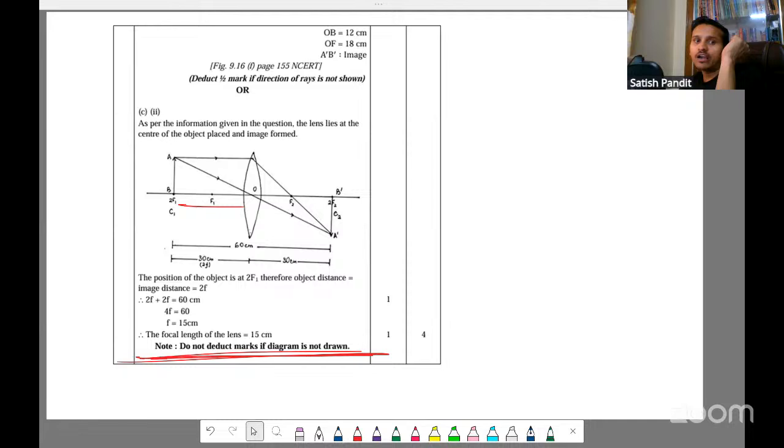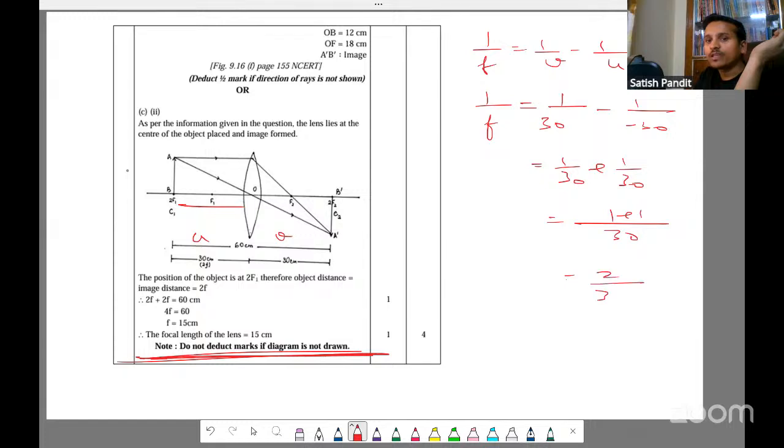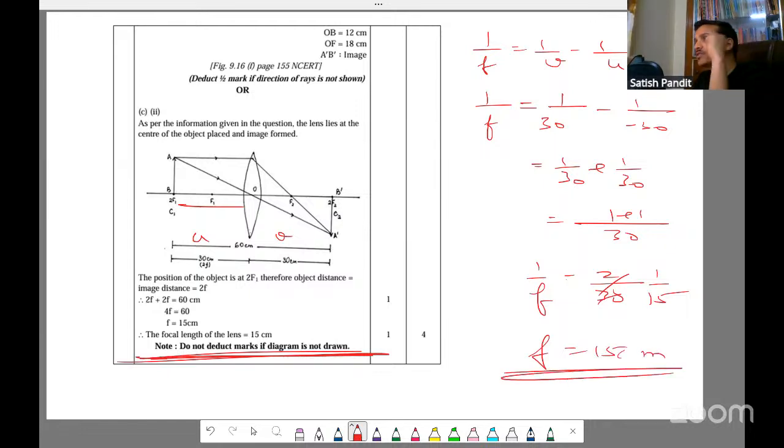Lens formula. Yes, lens formula also we can use. See, actually, from the given question, we can say U is 30 and V is also 30. Lens formula: 1 by F is equal to 1 by V minus 1 by U. 1 by F is equal to, V is positive because right side, so 30, and U is negative, minus 30. So 1 by 30 plus 1 by 30, that is 1 plus 1, 2 by 30, 2 by 30 is 1 by 15. That is 1 by F, F is 15 centimeter. Okay. This way also we can do.